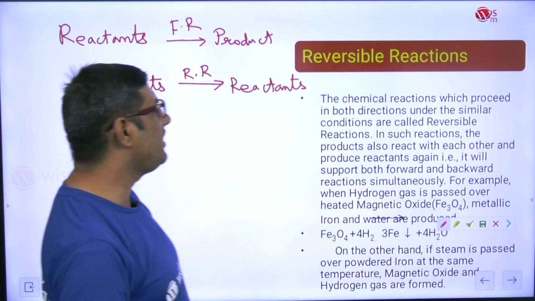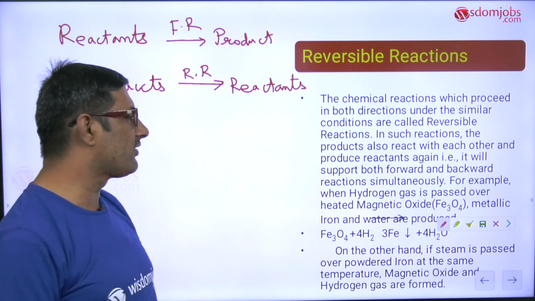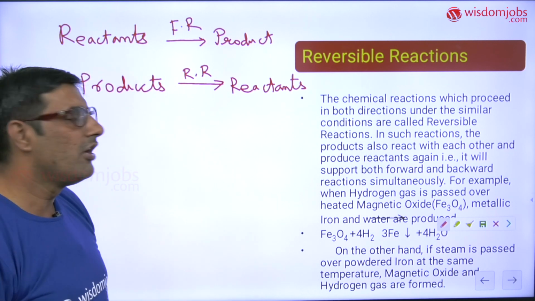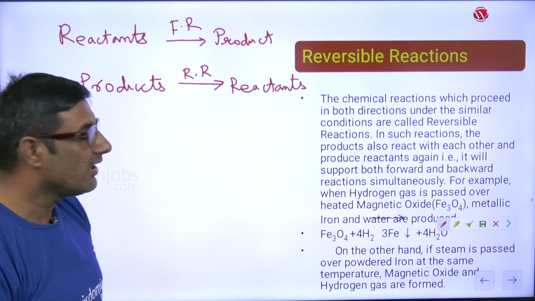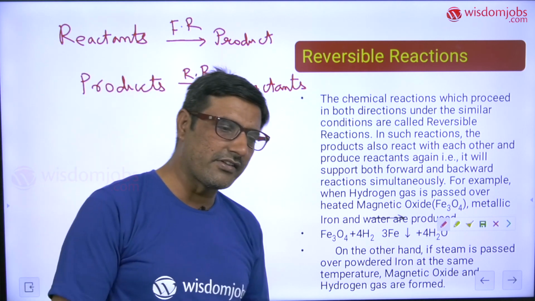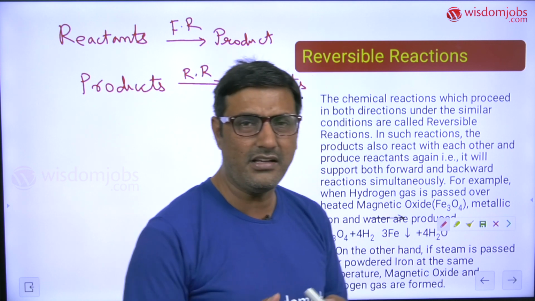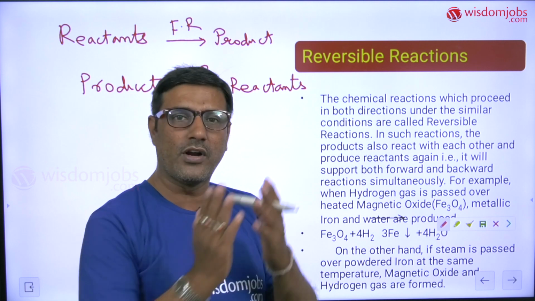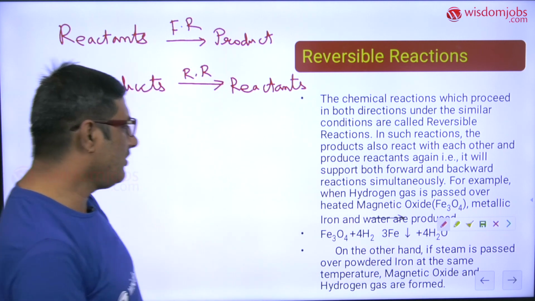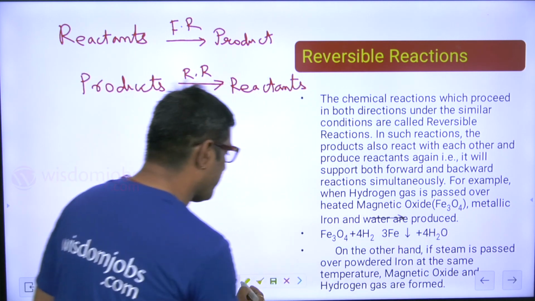So if both the reactions are possible, such a reaction I am going to call as reversible reaction. In some cases they might be simultaneously forming products from reactants and reactants from products. Okay, now let me explain you some examples of reversible reaction.